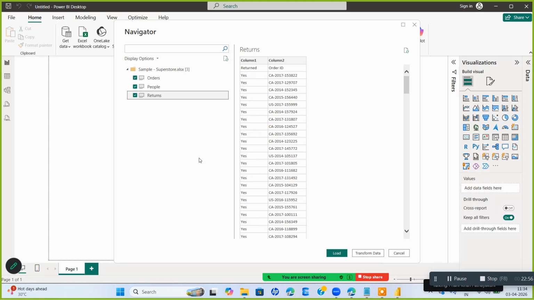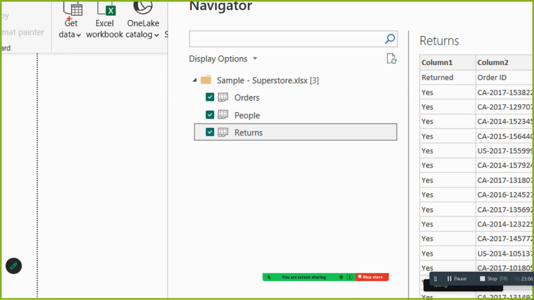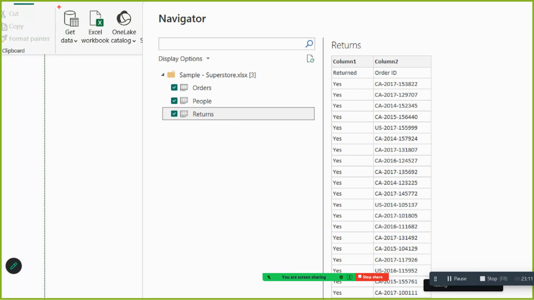Okay. So the first activity of extraction is almost over. You have extracted the data. How did you extract the data? You went to get data here, then you selected the Excel file from the drop down menu. And from there you have taken sample superstore.